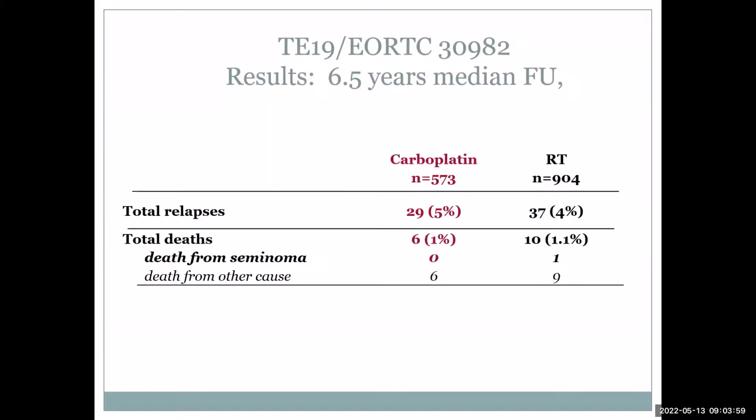So coming to the results of this trial, at around 7-year follow-up, if you see the relapses, it's around 5% versus 4%. This was a non-inferiority trial, and the result concluded that single dose carboplatin at AUC 7 is non-inferior to RT in stage 1. If you see the other points of this study, it's around 5% relapse versus 4%. Numerically, it's also more or less the same. Death from seminoma is practically nil in the carboplatin arm compared to 1. Death from other causes is around 6 compared to 9.